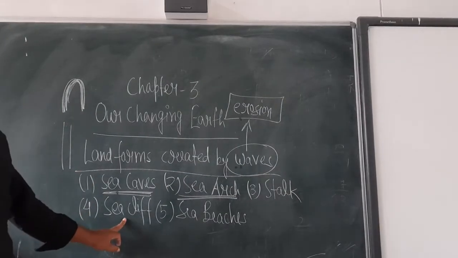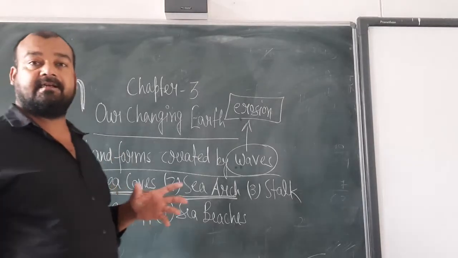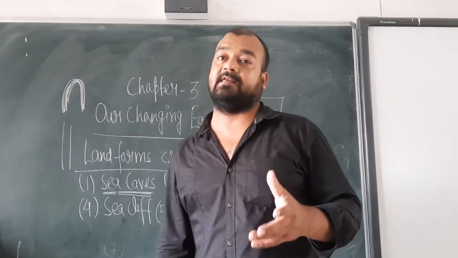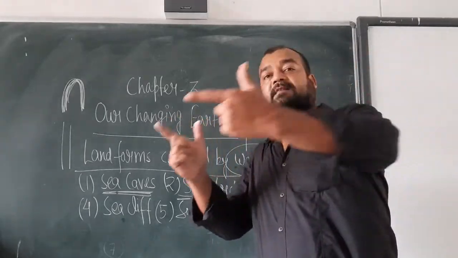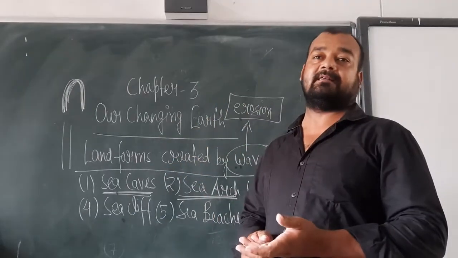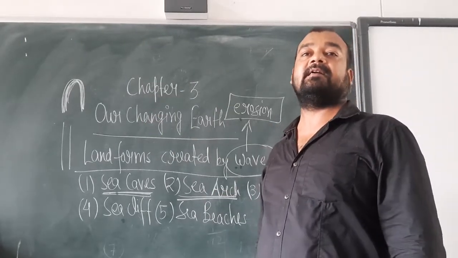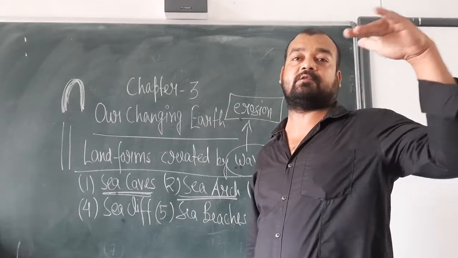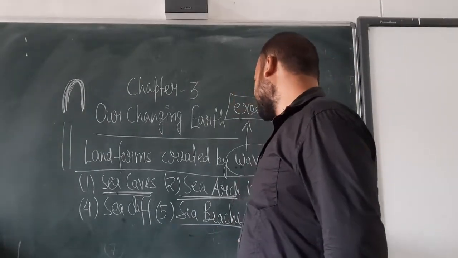Sea cliff. Sea cliff is also created by erosion activities. In case of the sea cliff, any mountain range which is submerged in the ocean or the sea has its areas cut off and creates a cliff-like structure. Cliff means a slope-like structure.